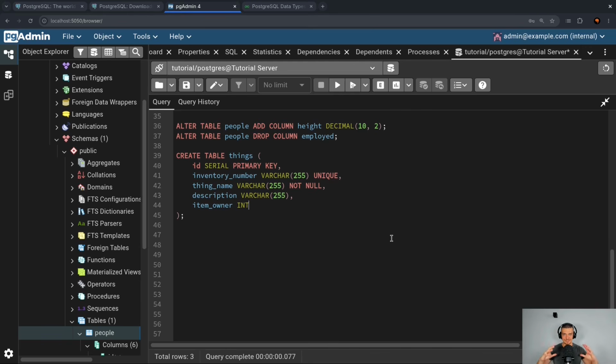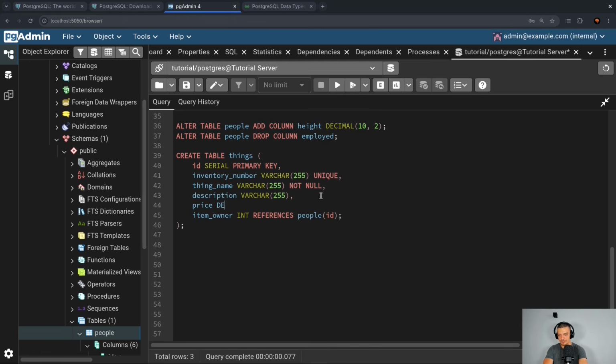So the primary key is what identifies your table or the row in the table, and the foreign key is the primary key of another table that I'm connecting to. So I could say item owner int, and I can either say here directly references people and then ID. That would be possible, but if you want to have more control, you can also define a specific foreign key constraint. By the way, constraint, we talked about unique and not null. One more thing that I want to show you here is we can also have check constraints.